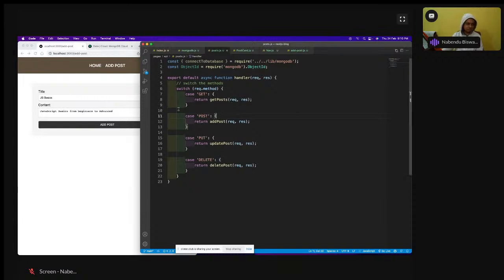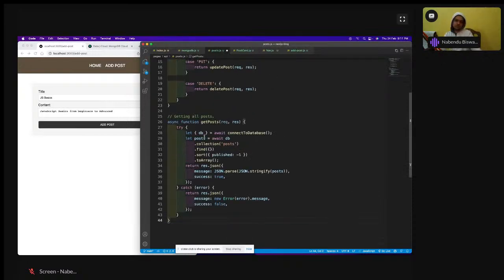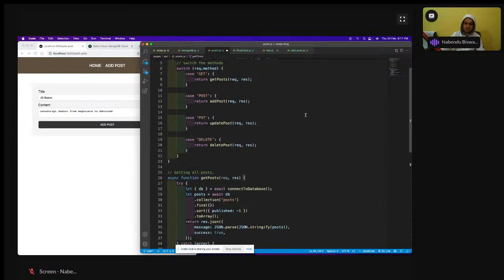So here we have this get post. So what is this get post we have to do? Okay, so this get post is something which we are going to add in the post. Where is my post.js? Yeah, so get post. So getting all the posts, we have to add something here, and we have not done it, so that's why it was not coming. So after this, we are going to have this get post. So in the get post, whenever this get method is done, this get post will be called, because this is the API endpoint. So this is where the main Node.js kind of logic is there.